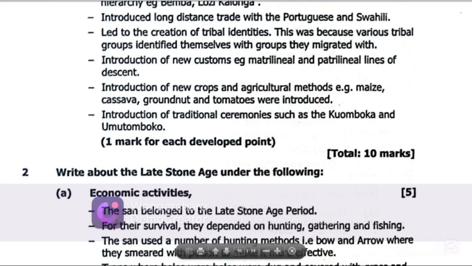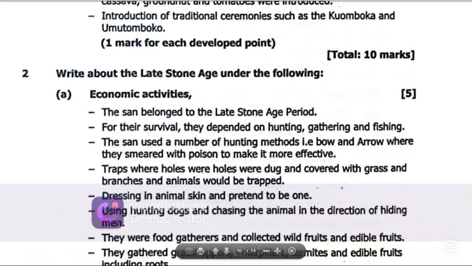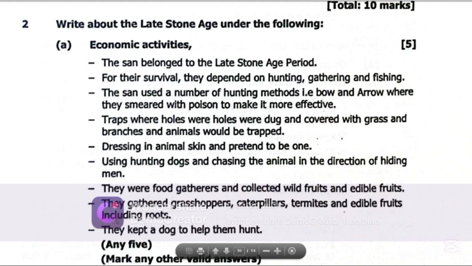Let's get to question 2. Now, question 2 says, write about the late Stone Age under the following. Economic activities. Now, what were the economic activities of the late Stone Age?